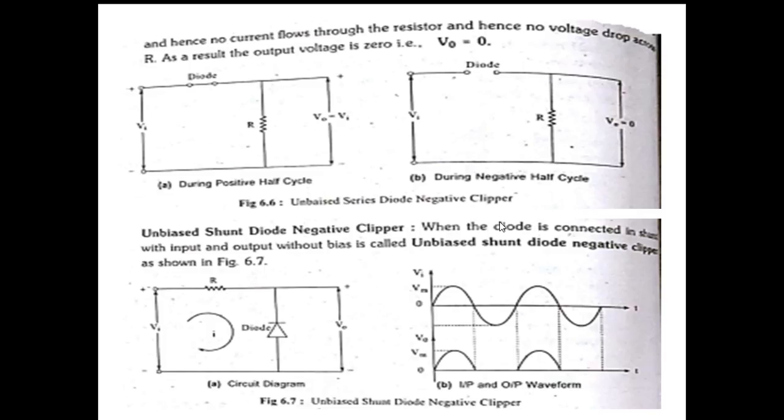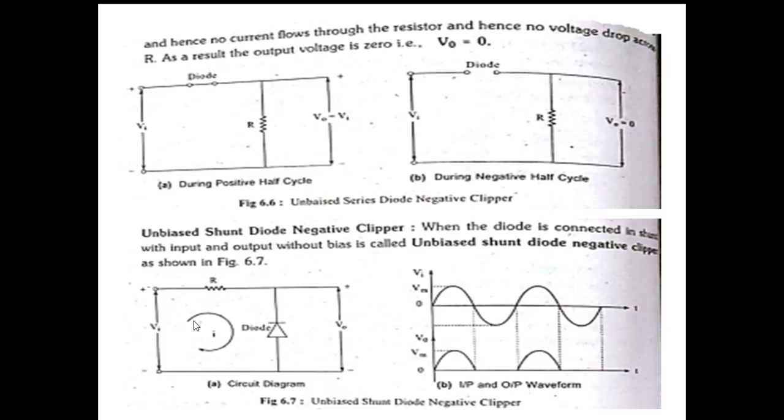After discussion of the principle of operation of this circuit, we can say it is a negative clipper. Negative clipper means it has to remove the negative half cycles.